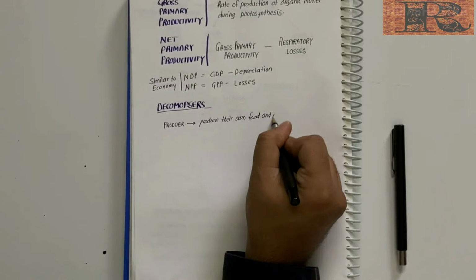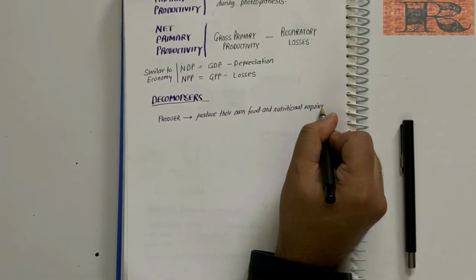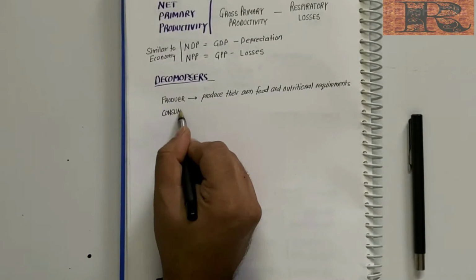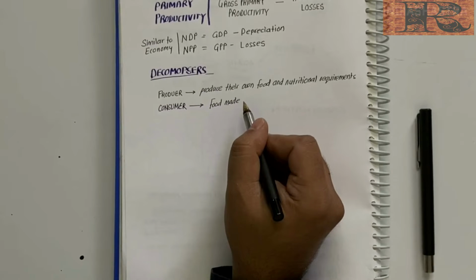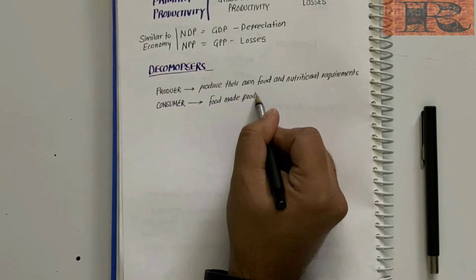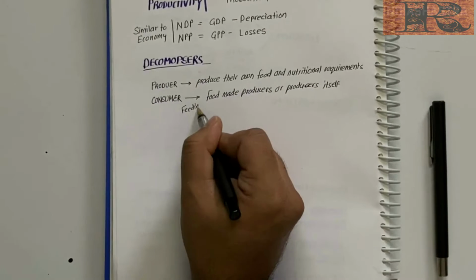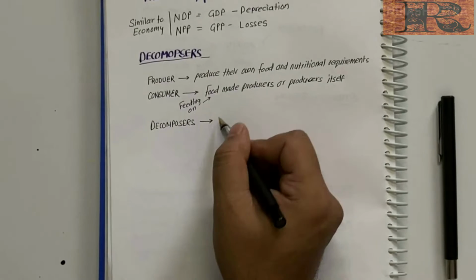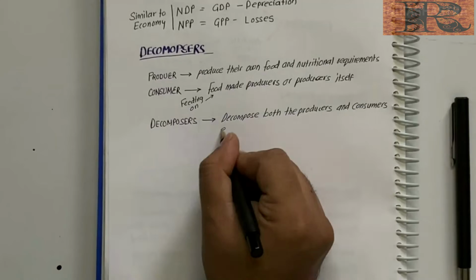First is a producer. Organisms that produce their own food and nutritional requirements are producers. For example, plants. Then comes the consumer. Organisms feeding on the producers and consuming the food made by the producer, or they consume the producers themselves. These are the consumers. And then comes the decomposers, which decompose both the producer and the consumers.